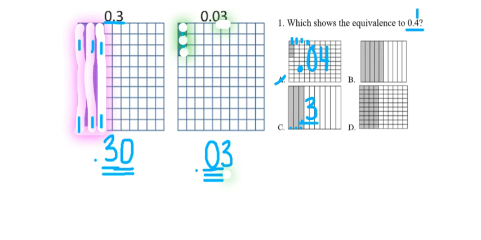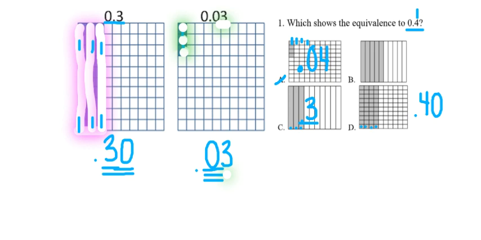Letter D, we are getting closer. This is showing us a 100 square. We know that there are 40 little squares shaded in. You do not have to individually count all the squares. We know that each of these whole strips is 10. So I can just count 10, 20, 30, 40 to know that there are 40 hundredths. That could be the answer because we know that 4 tenths and 40 hundredths are equivalent to each other.